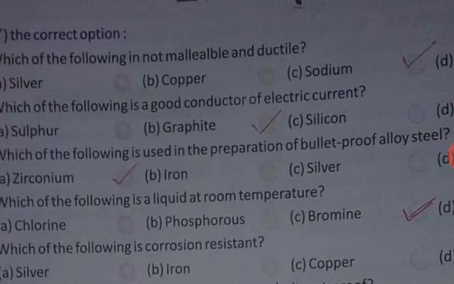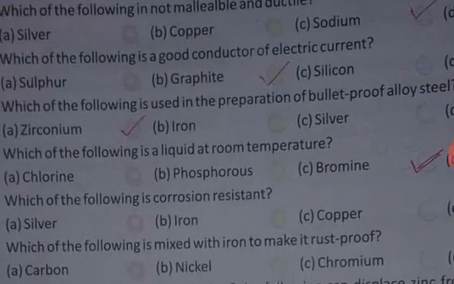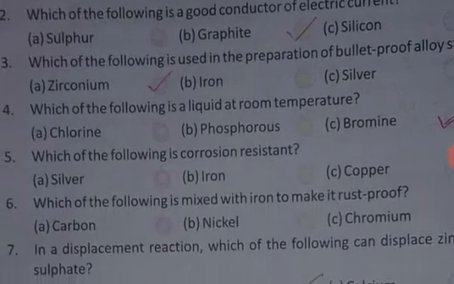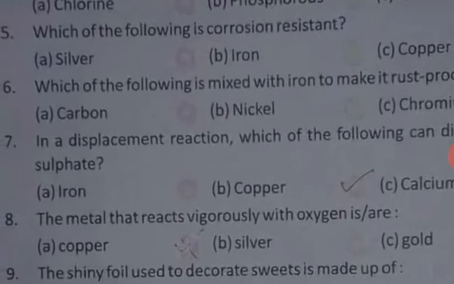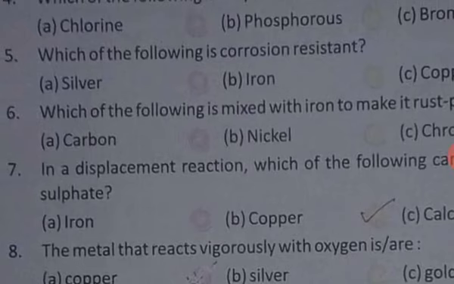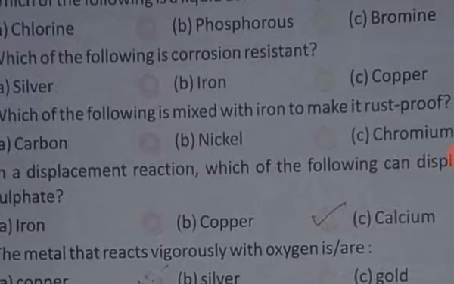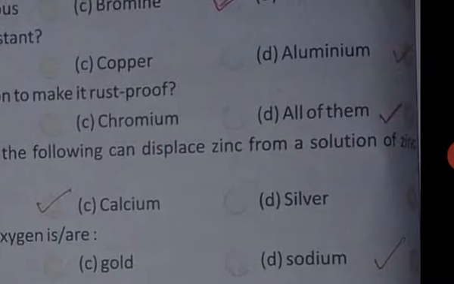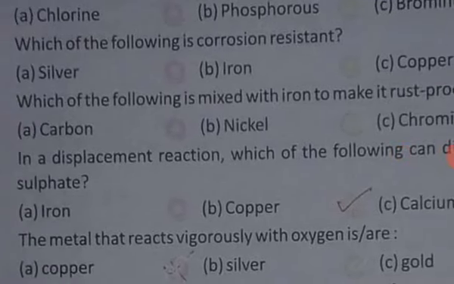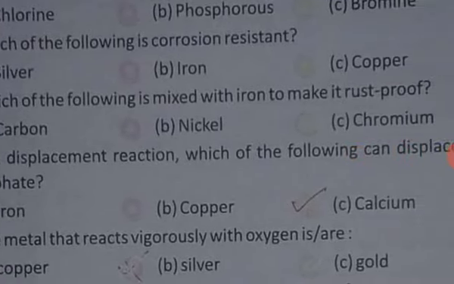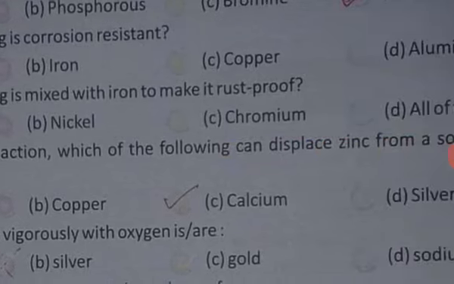Fifth, which of the following is corrosion resistant? And the answer is aluminium. Question number 6, which of the following is mixed with iron to make it rust proof? And the answer is all of these.